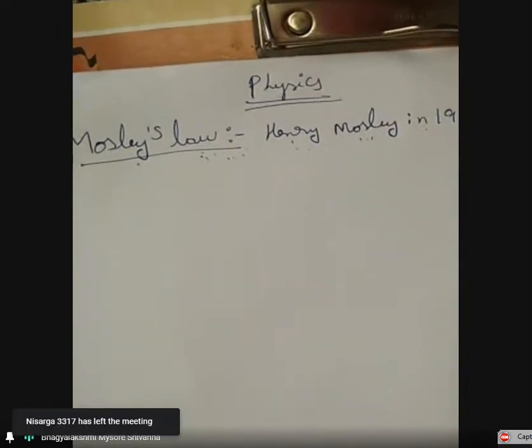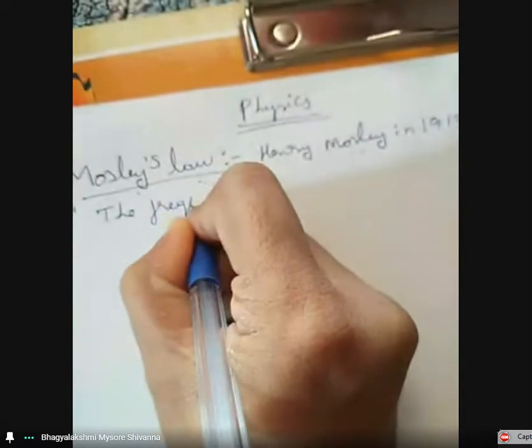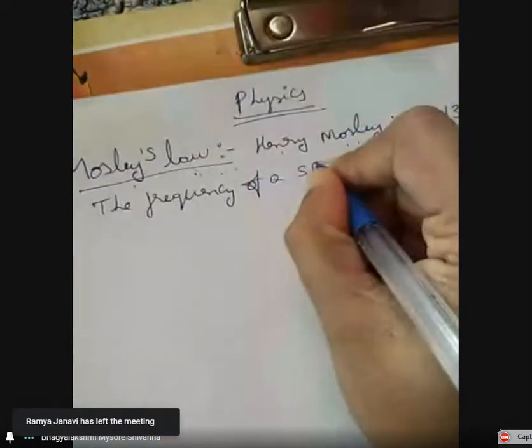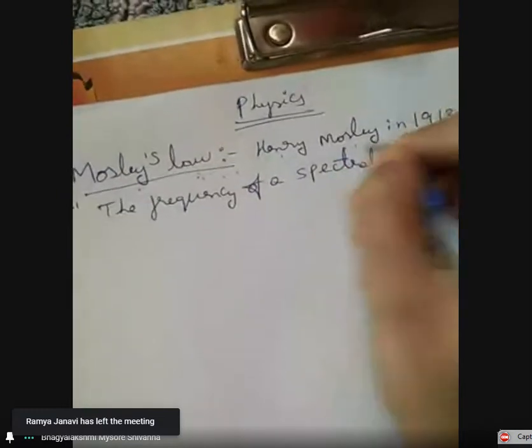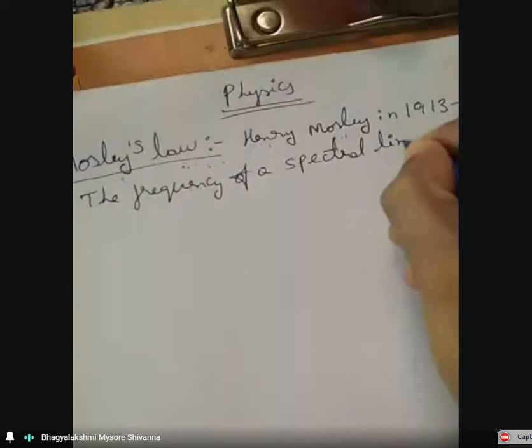So this law states that the frequency of a spectral line, the frequency of a spectral line.